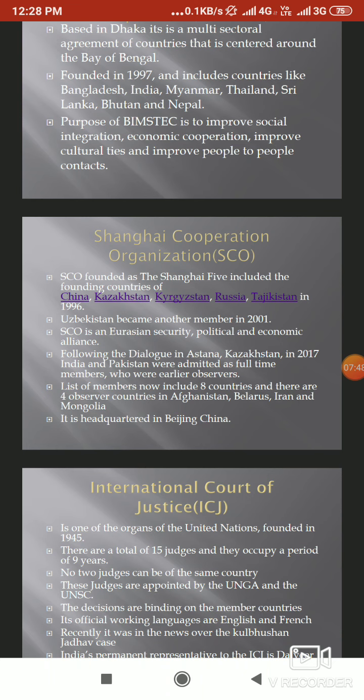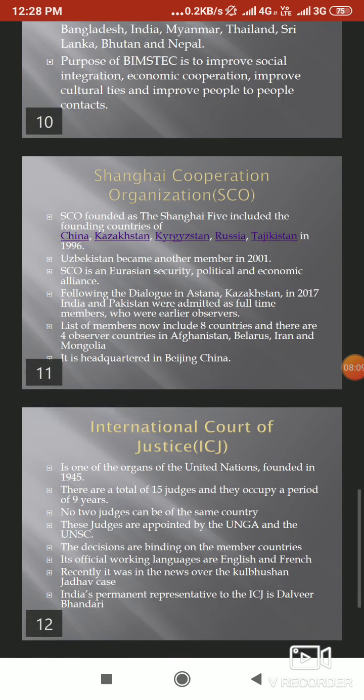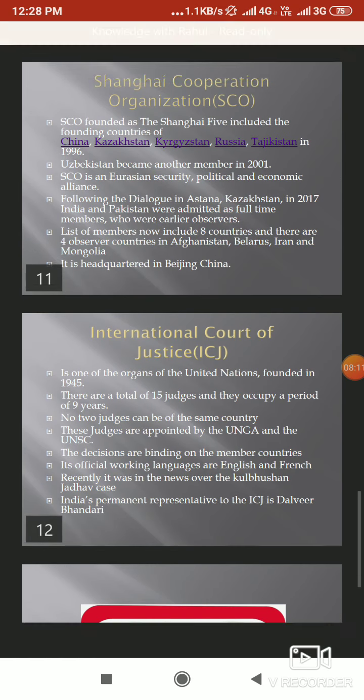However, following a dialogue as recent as 2017 in Astana, Kazakhstan, both India and Pakistan were given full membership status. It is interesting to note that both India and Pakistan were earlier observers. So right now the present number of member countries is 8, and there are 4 observer countries: Afghanistan, Belarus, Iran, and Mongolia. It is headquartered in Beijing, China.